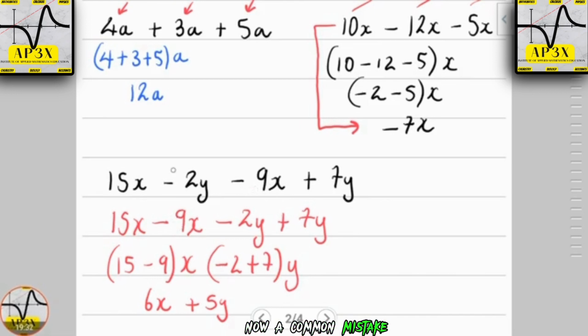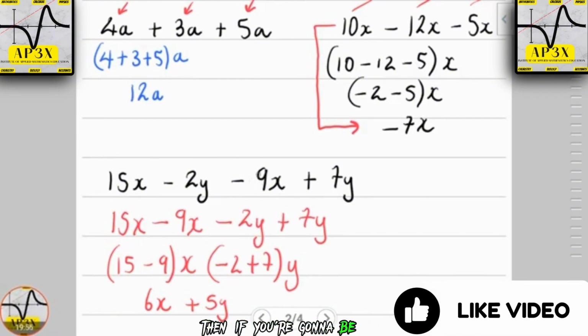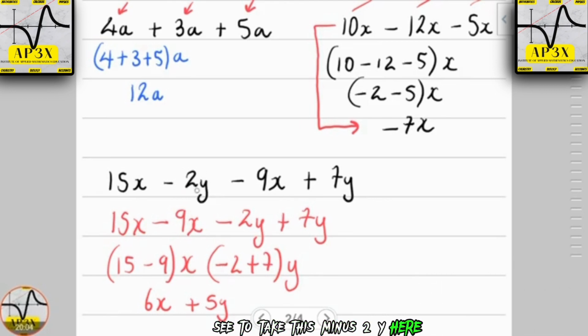Now, a common mistake, and you're going to see it in future examples: here we have a positive example, then students tend to move the 9x and keep the sign that is here. Please note that whenever you are moving a term, you have to move the sign that is in front of the term. So if you're going to be moving 9x, we have to move the negative with the 9x, hence we have this minus 9x here. Then we safely take this minus 2y and bring it down here and add it to the 7y. Now the expression is what I refer to as being in order.